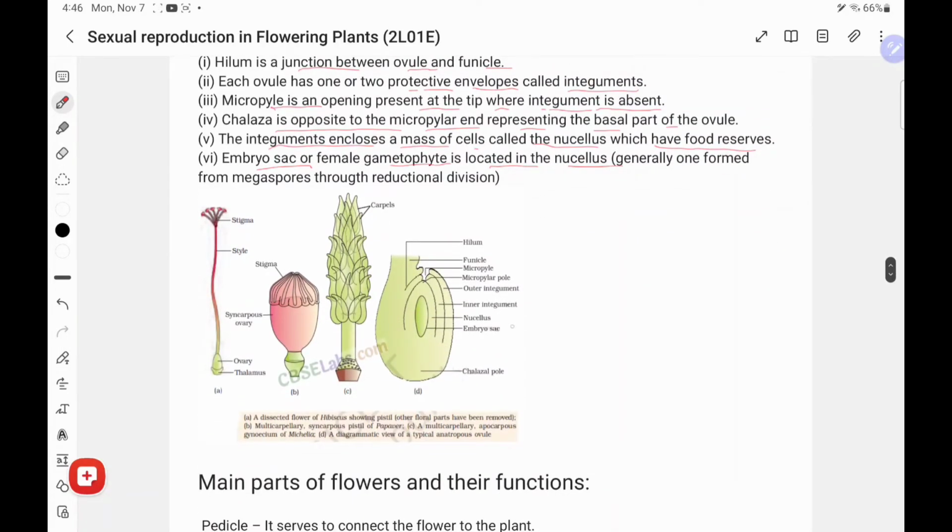Now see in the picture, the section of an ovule. You can see the hilum, funicle, all the portions which I have discussed before seeing the figure: micropyle, micropylar pore, outer integument, inner integument, nucellus, and embryo sac. And this portion of the embryo sac is called the chalazal pole.